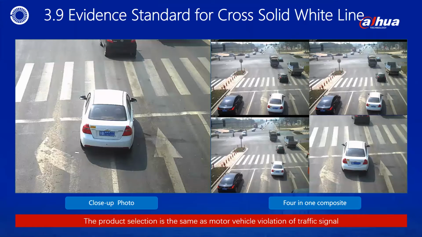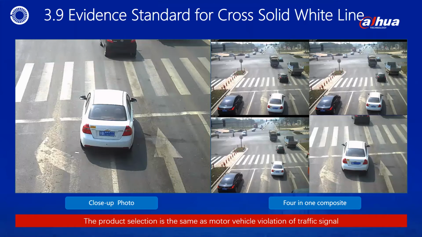Page 3.9 Evidence Standard for Cross-Solid White Line. This is a composite picture effect. The white solid line is forbidden to cross under any condition. This illegal type does not need to show that the signal light is red in the picture.